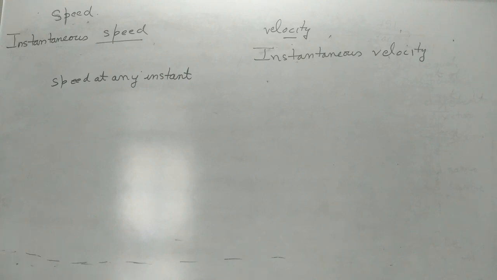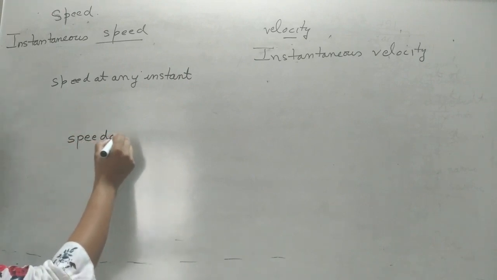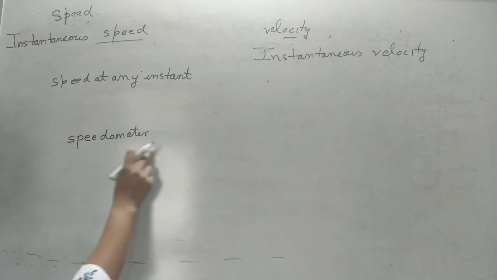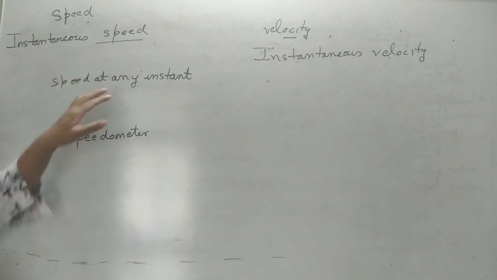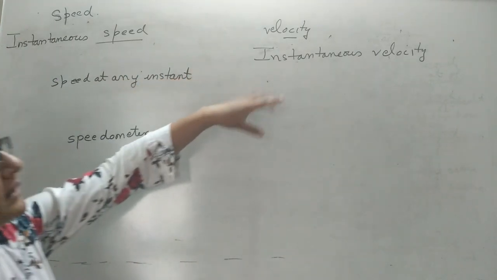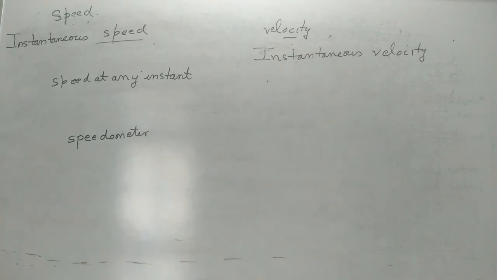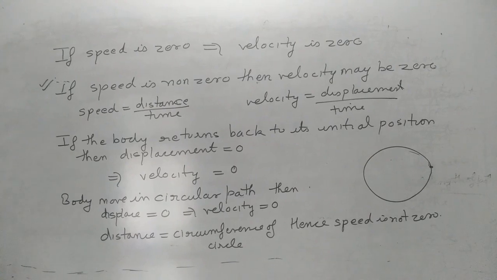Like the speedometer fitted in our scooter, it tells us the speed at any instant. The speed at any instant is given by the speedometer, and instantaneous speed is the same thing. In the same way, the velocity at any instant is known as the instantaneous velocity.